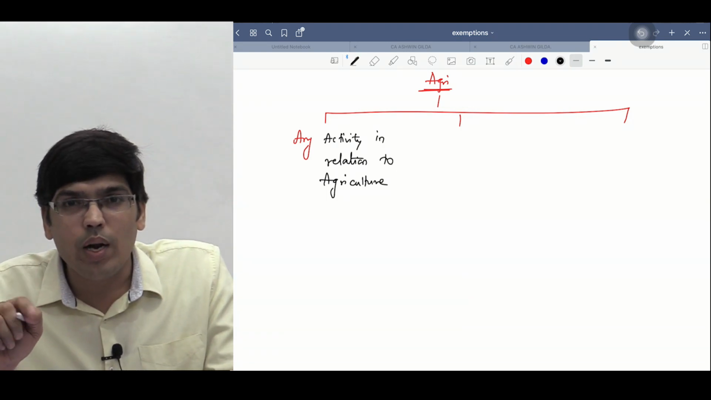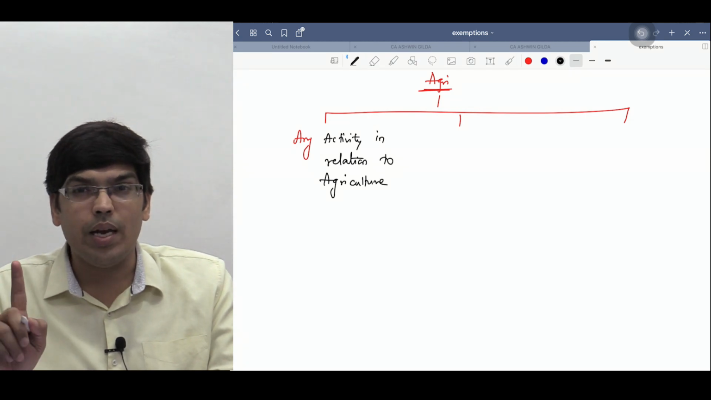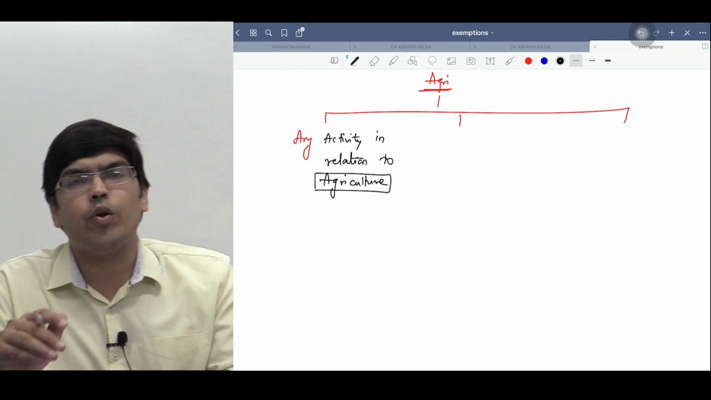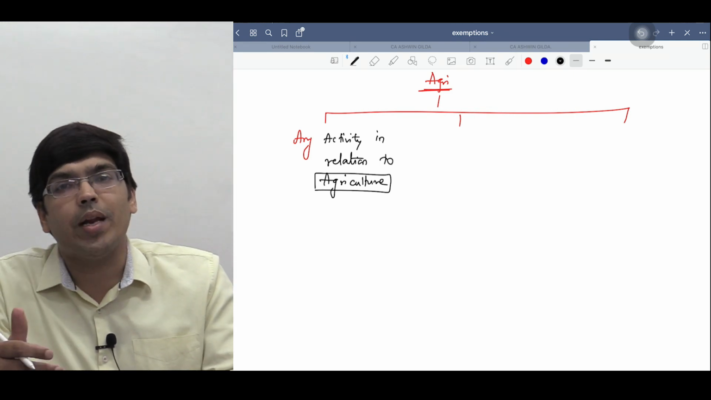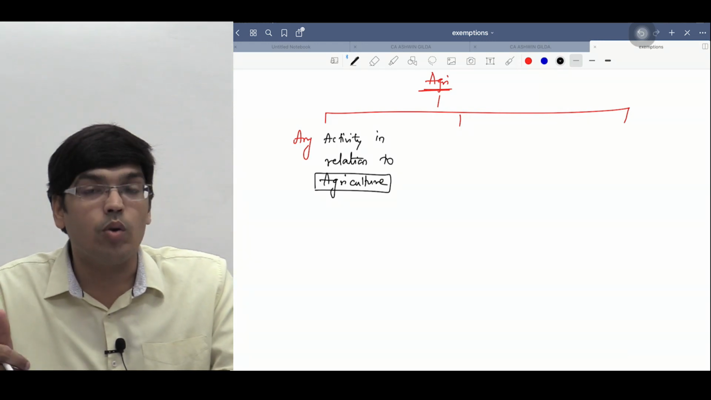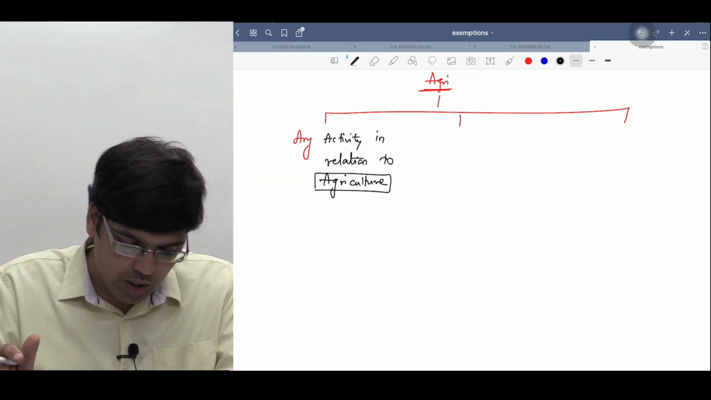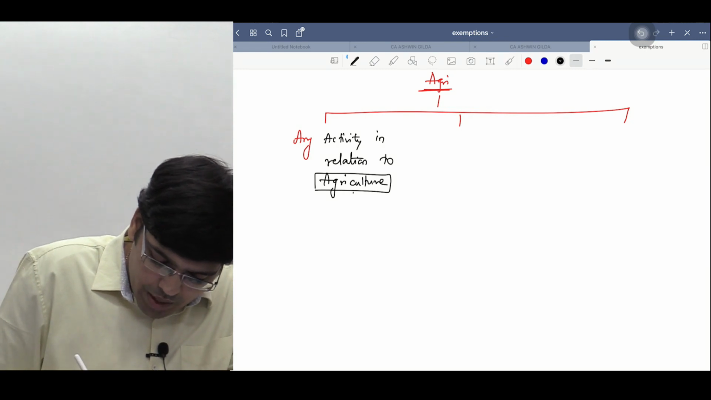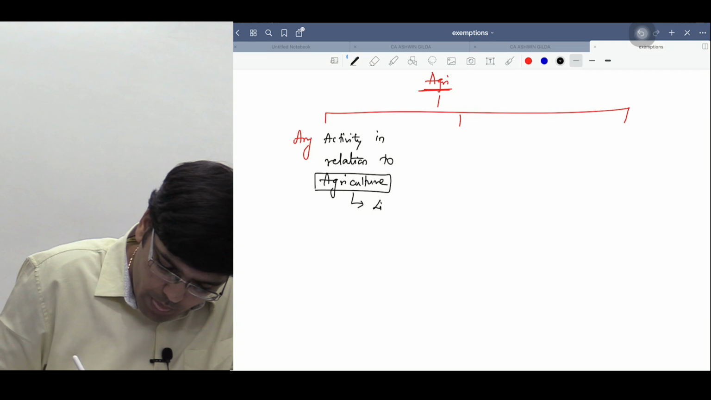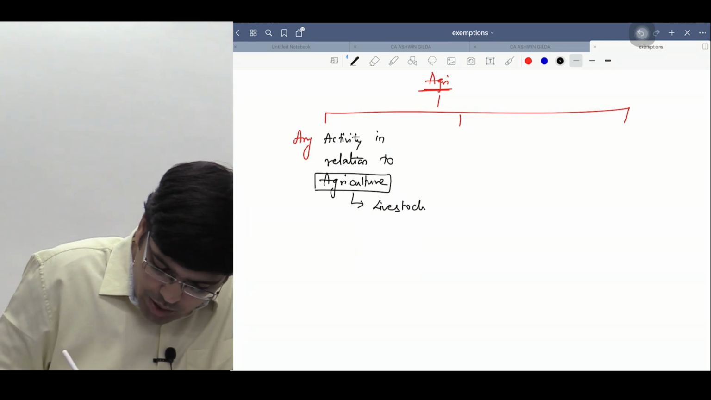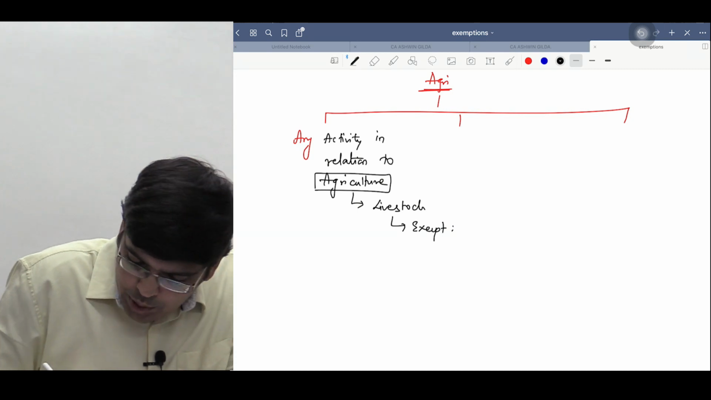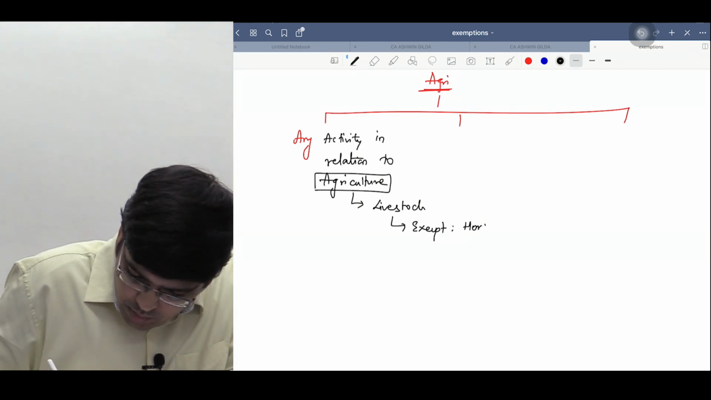Don't confuse with the word agriculture produce. I said agriculture. Any activity in relation to agriculture. So whatever activity you do in relation to agriculture will be taken as exempt. Now what we need to understand in the background is what you mean by agriculture. That's the first point. The term agriculture also includes livestock. Livestock is also taken as agriculture. The exception is horses.